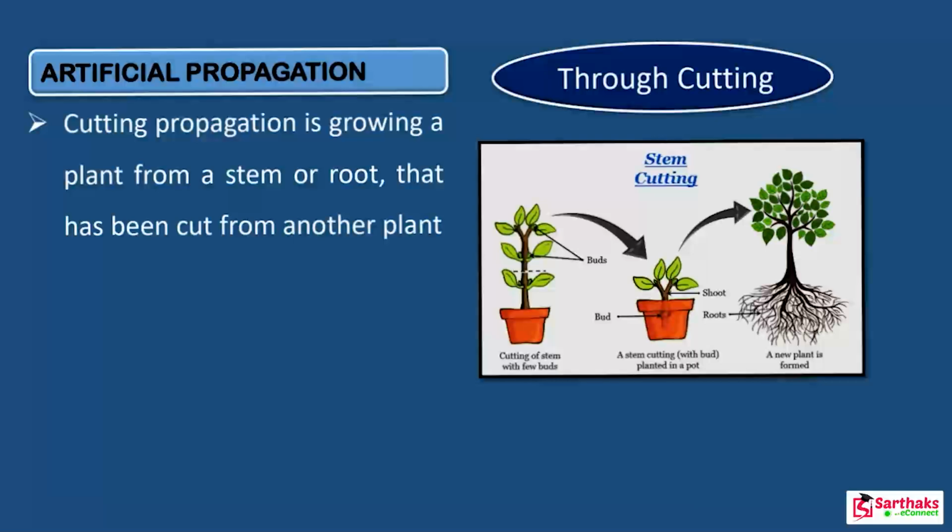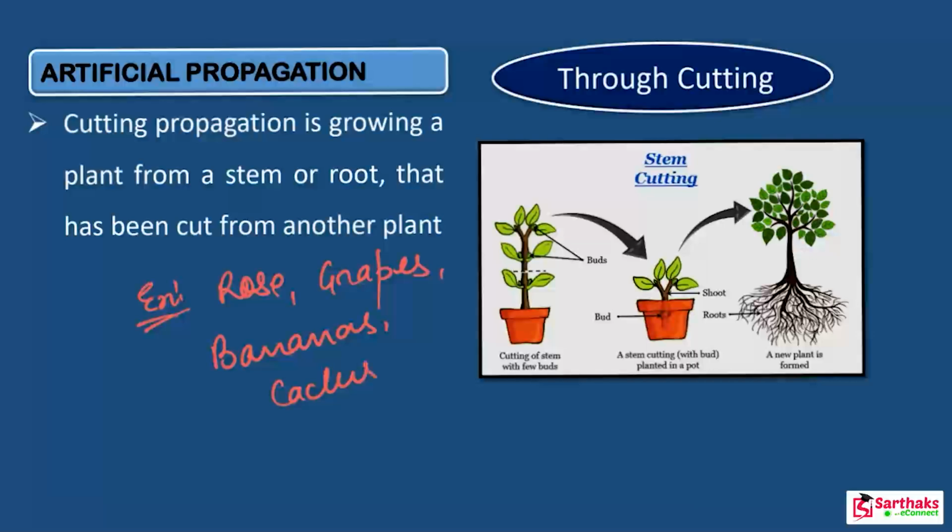Let's see what happens in artificial propagation through cutting. First of all, let me give you the examples. It occurs in the case of rose, but examples are most important, so keep this in your mind: it occurs in rose, banana, grapes, as well as in cactus and sugarcane. So these are very common examples for cuttings.